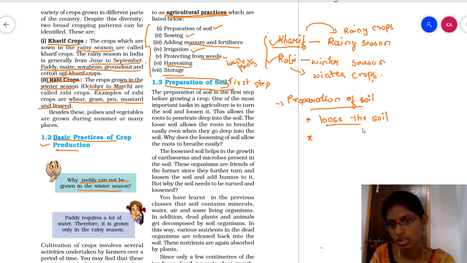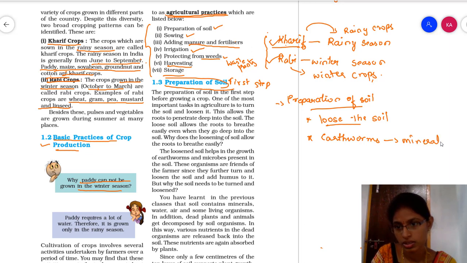So after loosening the soil, what happens? Earthworms are going to move here and there. Okay, they can move easily, so that the soil is going to get mineralized. So the earthworms and the microbes which are present in the soil are going to help in the growth of the plant.